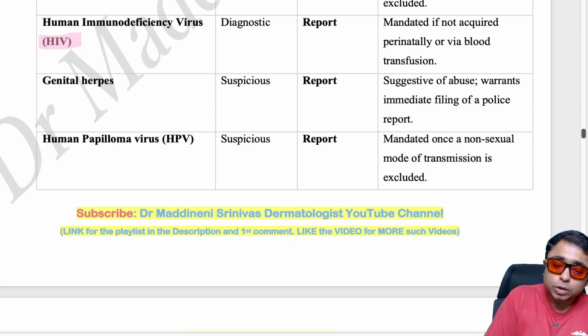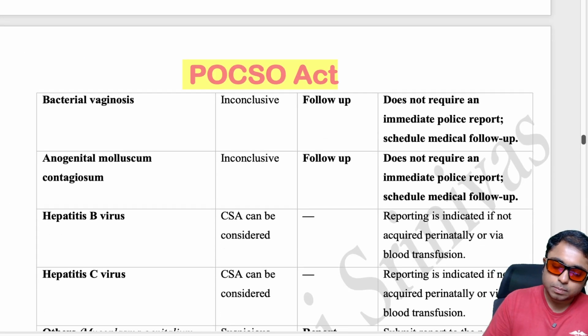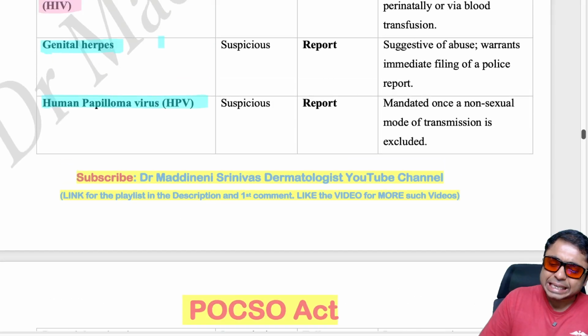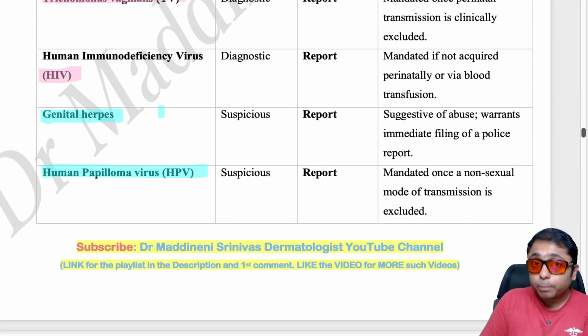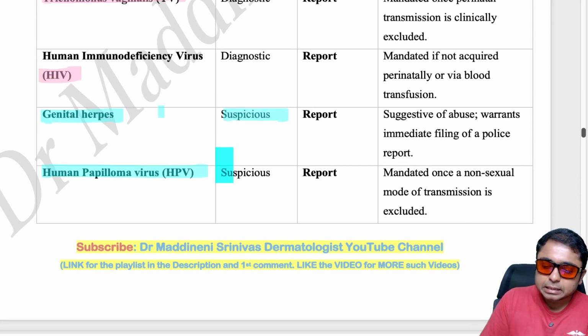What are those? So I will try to use different colors. These are genital herpes, human papilloma virus producing the anogenital warts, right? In these cases also we should report to the police, but these are just suspicious, okay? They are not diagnostic of the abuse, right?